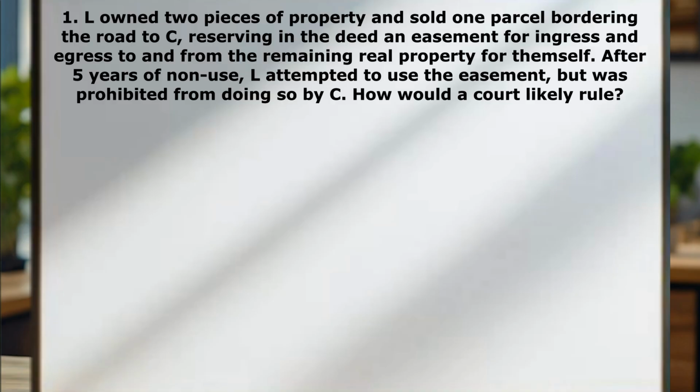Number 1, L owned 2 pieces of property. Congrats, L. And sold 1 parcel bordering the road to C, reserving in the deed an easement for ingress and egress to and from the remaining real property for themselves. After 5 years of non-use, L attempted to use the easement, but was prohibited from doing so by C. Maybe we should call C K for Karen. How would a court likely rule?